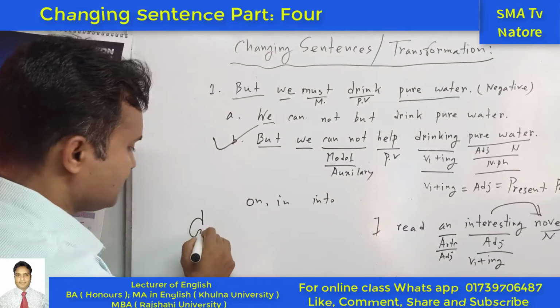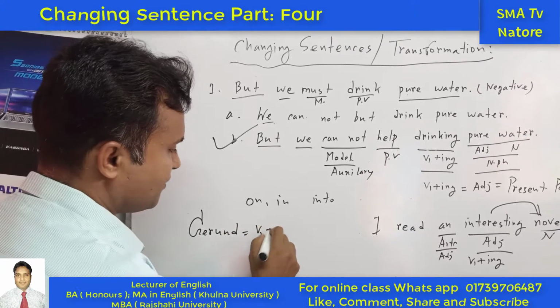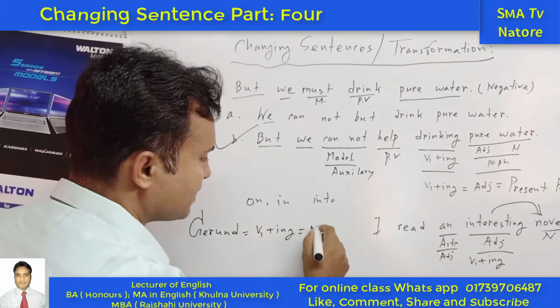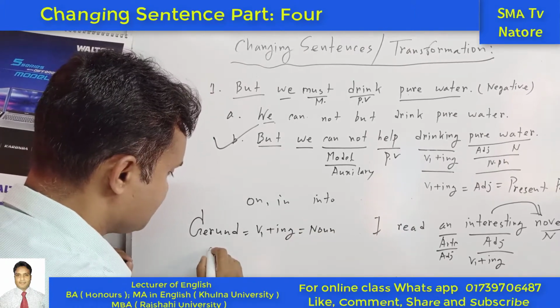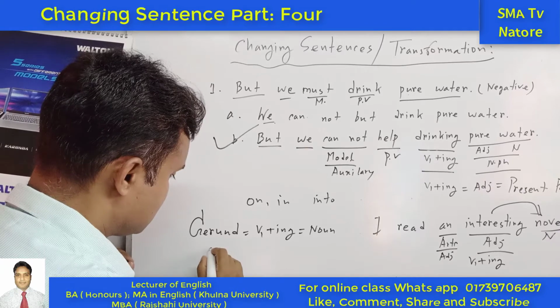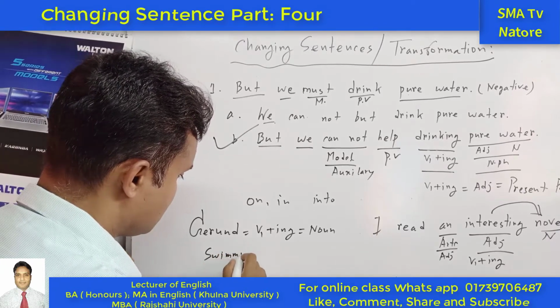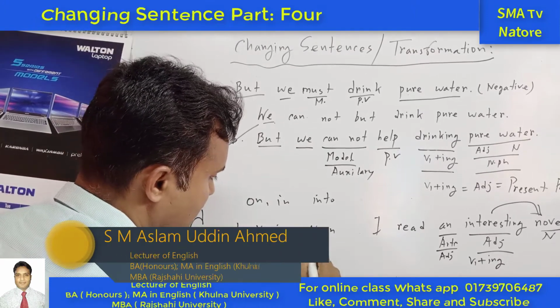So what is a gerund? A gerund is the present form of the verb plus the ing form, and it is working as a noun. For example, swimming is a good exercise.